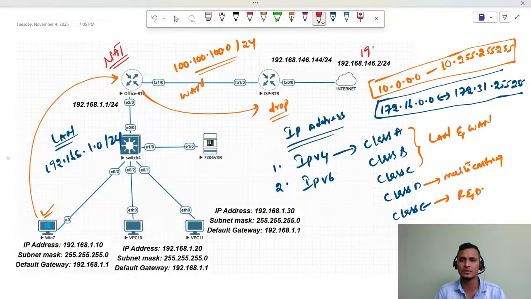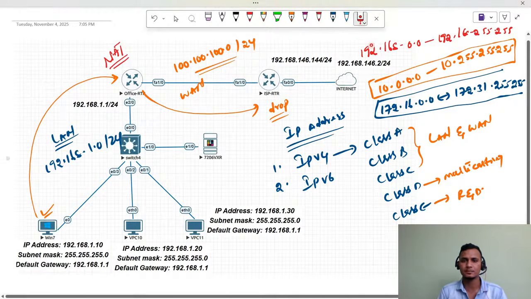Likewise, guys, we have the private IP ranges in class C also. It starts from 192.168.0.0 till 192.168.255.255. So these three are the private IP ranges.